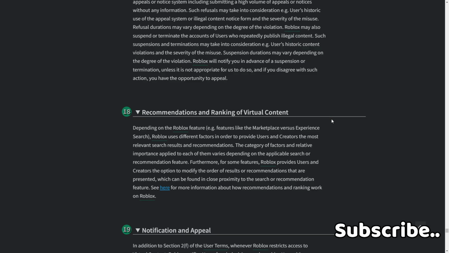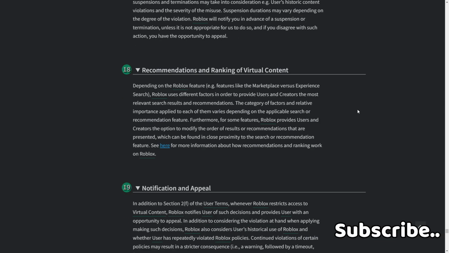18. Recommendations and ranking of virtual content. Depending on the Roblox feature, e.g. features like the marketplace versus experience search, Roblox uses different factors in order to provide users and creators the most relevant search results and recommendations. The category of factors and relative importance applied to each of them varies depending on the applicable search or recommendation feature. Furthermore, for some features, Roblox provides users and creators with the option to modify the order of results or recommendations that are presented, which can be found in close proximity to the search or recommendation feature. See here for more information about how recommendations and ranking work on Roblox.